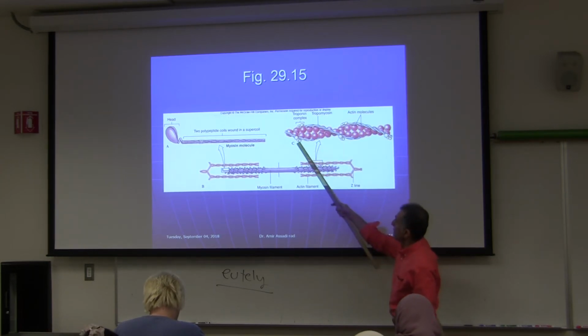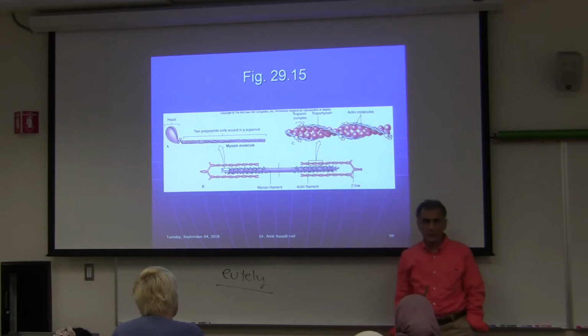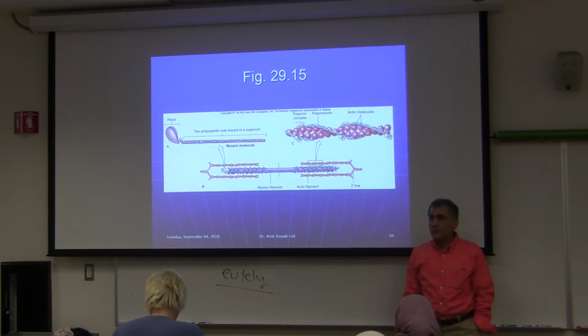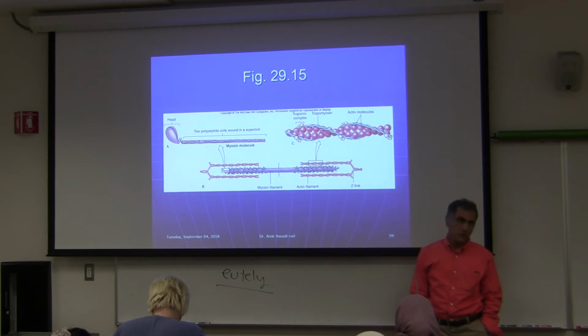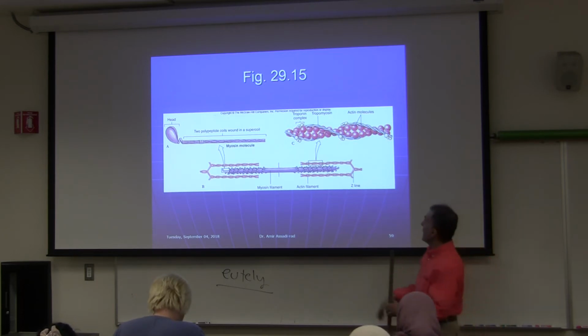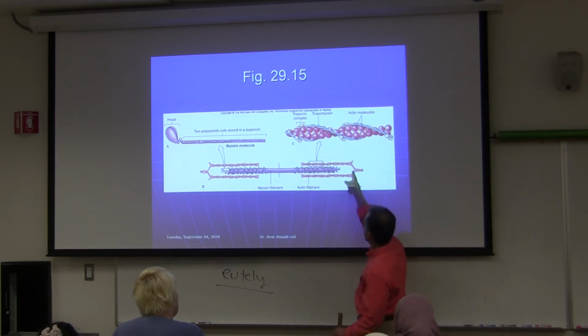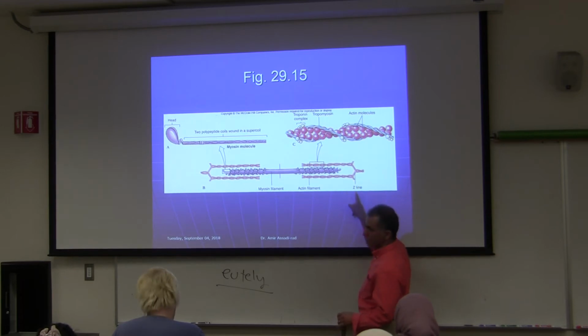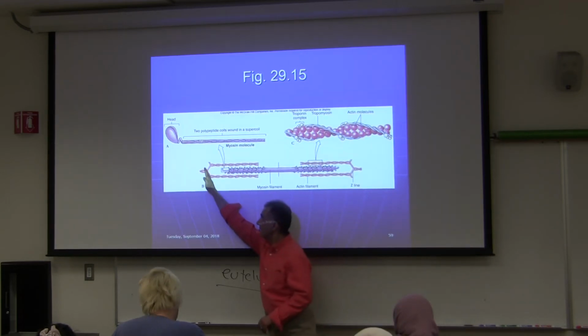Okay, those ping pong balls are called troponin complex. Still, I'm talking about histology of skeletal muscle. I'm not talking about anything else except histology. I gave you a rundown of what actin and myosin are. And then look, Z-line, you guys remember that? I talked about it. From Z-line to Z-line is called what?